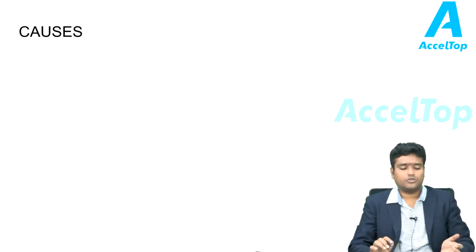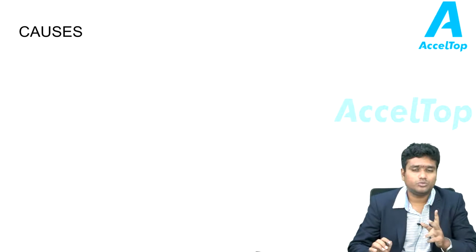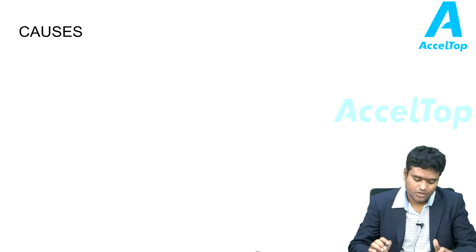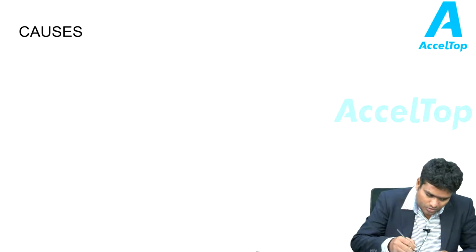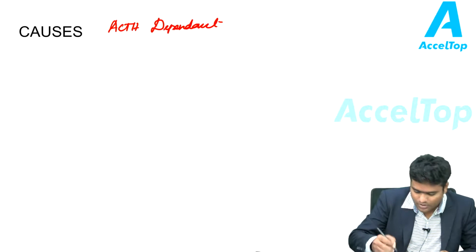So what are the causes of Cushing syndrome? The causes of Cushing syndrome can be broadly classified into two: one is ACTH dependent, another is ACTH independent.